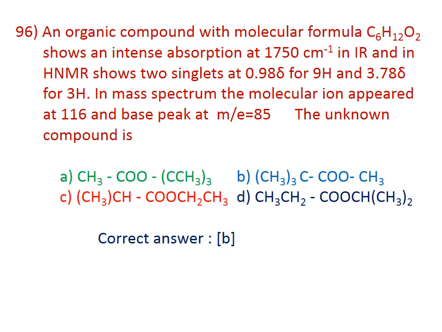Options C and D are not correct. One signal is due to the methyl group and another due to the tertiary butyl group. The signal at 3.78 delta indicates the methyl is attached to the carbonyl-linked oxygen. Therefore, the correct structure of this compound is B: (CH3)3C-COOCH3. That is the correct answer. Compound B is the correct structure for this problem.